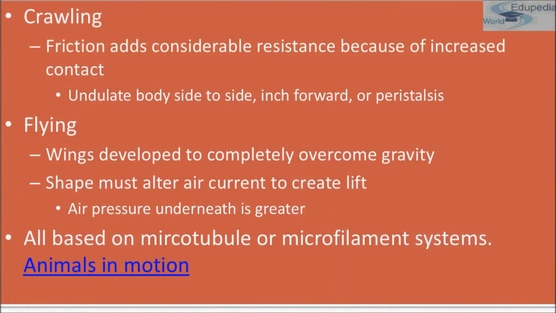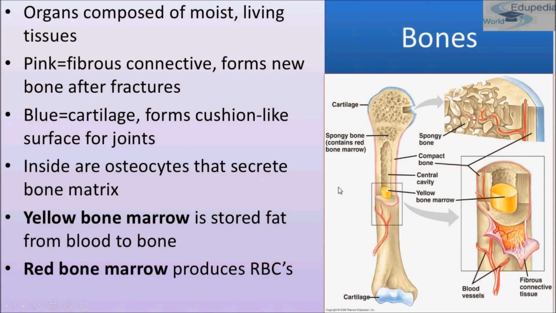Okay. Now the fifth is crawling. Friction adds considerable resistance because of increased contact. Undulate the body side to side, inch forward, or peristalsis. So this is crawling. Now the sixth is flying. Wings are developed to completely overcome gravity. Shape must alter air current to create lift. All based on microtubule or microfilament systems. Okay. Now comes bones.